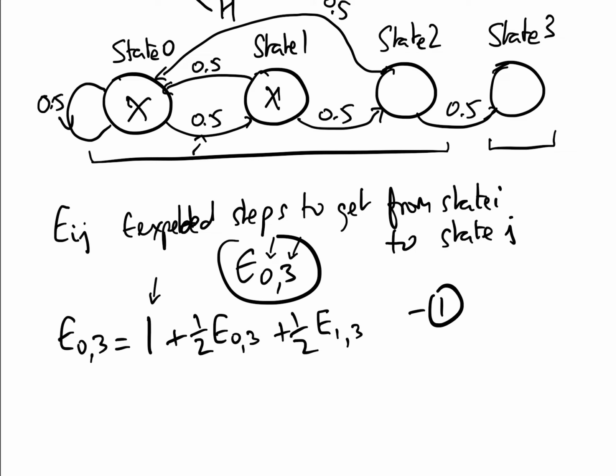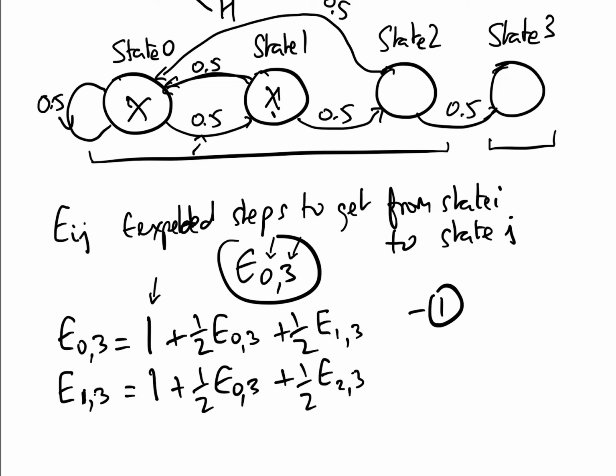Okay, so let's have a look at equation number 2. We're going from state 1 to state 3. So we're in state 1 here. Obviously 1 is the throw, and either it's going to be a tail and we go back into state 0, so that's a half E0 3, and a half E2 3, if it is a head. We're going into there, and that's equation number 2.